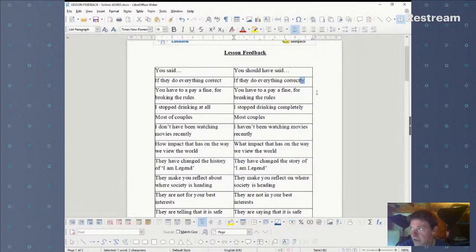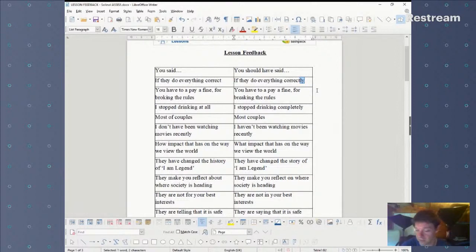Now, with something like right, which is an adjective, it has the same form in the adverb. You know, the adverb is right as well. They do everything right. That's fine. You don't have to say rightly. But you do with correct and correctly. And it's because right is a flat adverb.